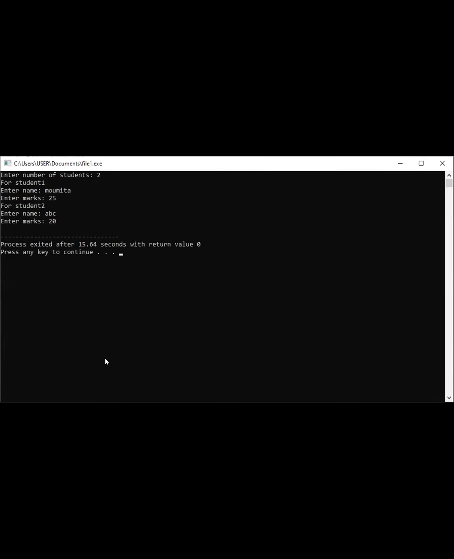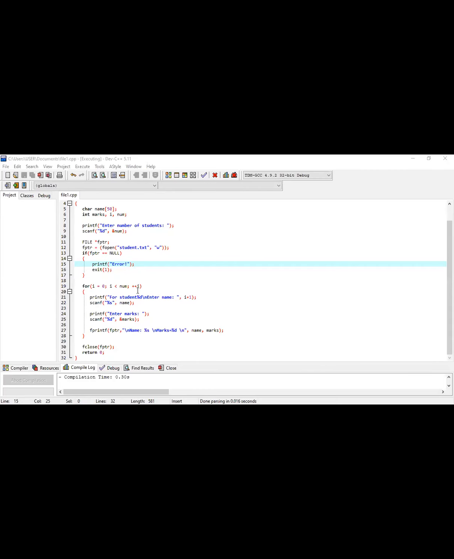Now, somewhere in my laptop, because I am not telling the path, the file is created. What file? Student.txt. I am saying that whatever I am creating here, this student.txt is saved somewhere in my laptop.